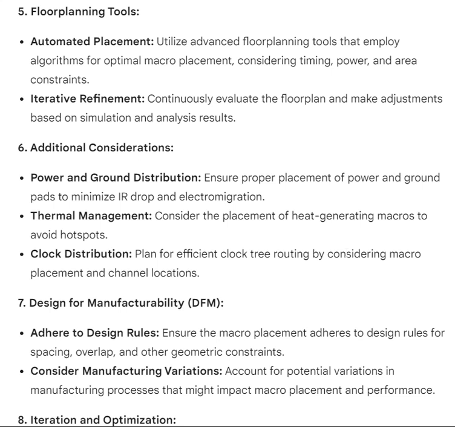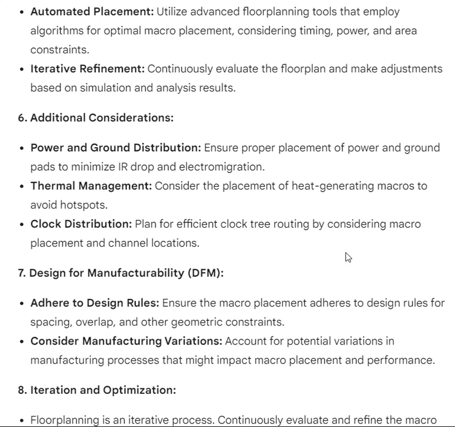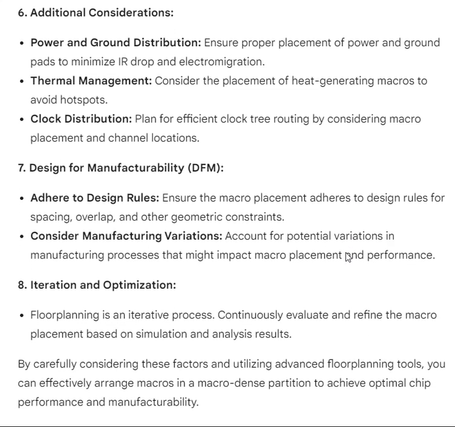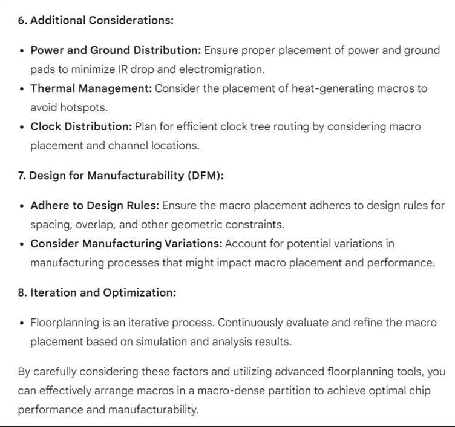Thermal management. Consider the placement of heat-generating macros to avoid hotspots. Clock distribution. Plan for efficient clock tree routing by considering macro placement and channel locations. 7. Design for manufacturability, DFM. Adhere to design rules. Ensure the macro placement adheres to design rules for spacing, overlap, and other geometric constraints. Consider manufacturing variations. Account for potential variations in manufacturing processes that might impact macro placement and performance.